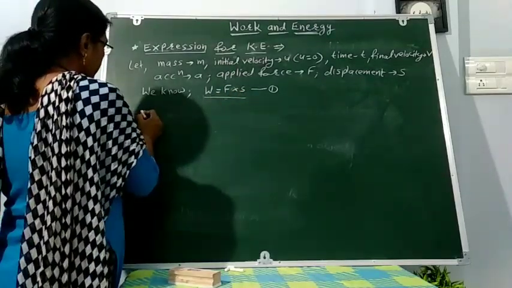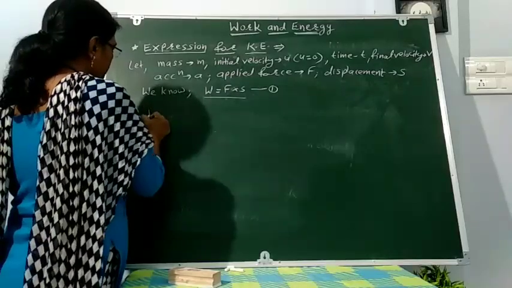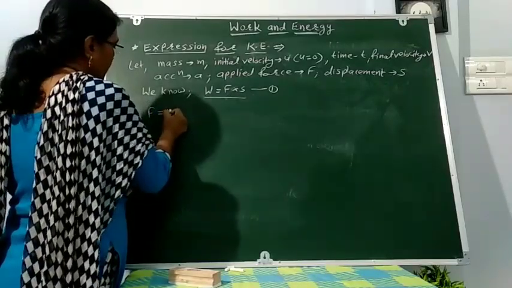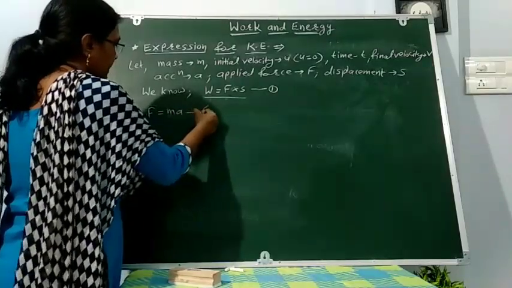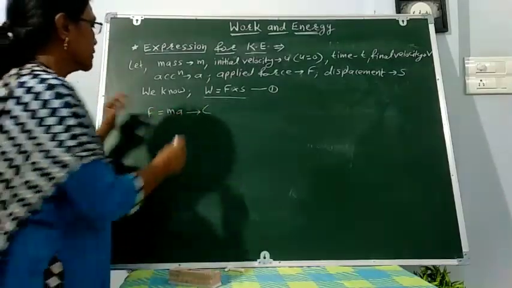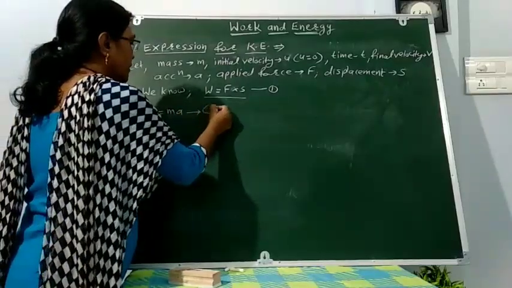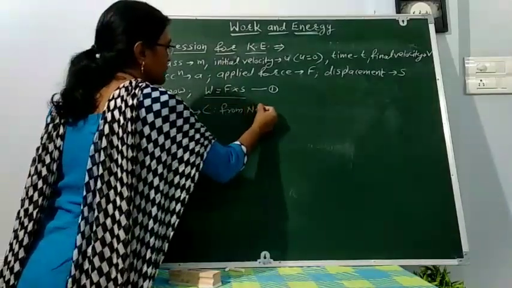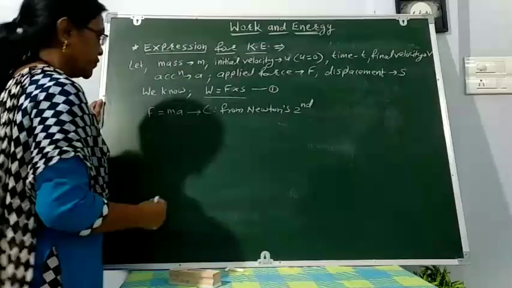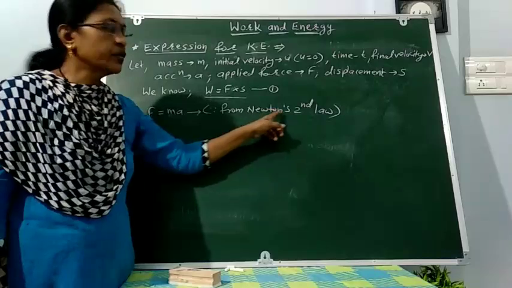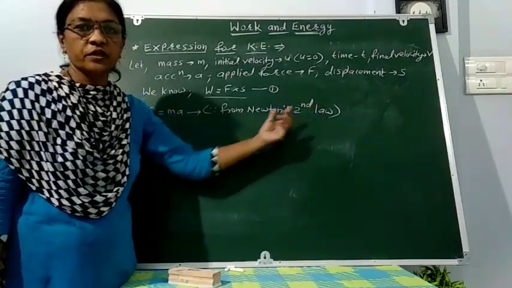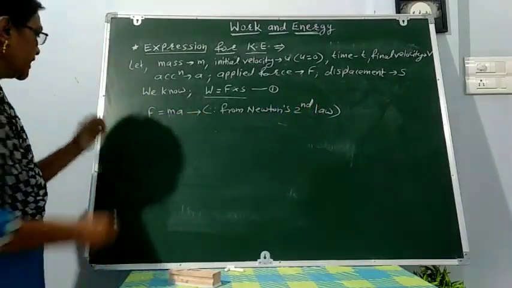We also know F is equal to ma. Where have we seen this? F is equal to ma from Newton's second law of motion. I am writing in short: from Newton's second law of motion, we learned force F is equal to ma.